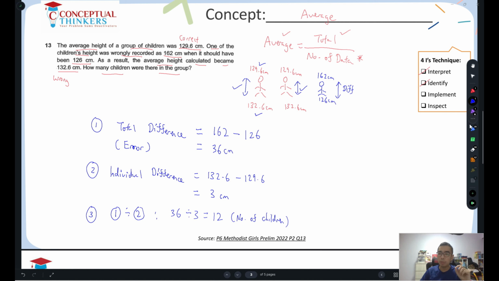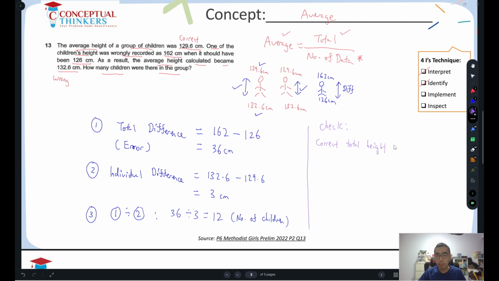Now, I'm going to show you whether the answer makes sense. For average questions, it's good to do a check, because it's easy to check whether your answer is correct or makes sense. So if the number of children is actually 12, let's look at the correct total height.